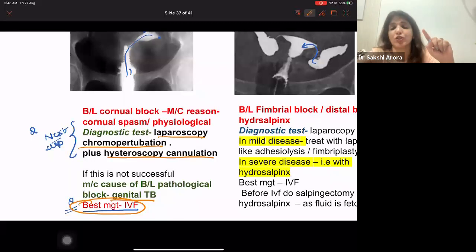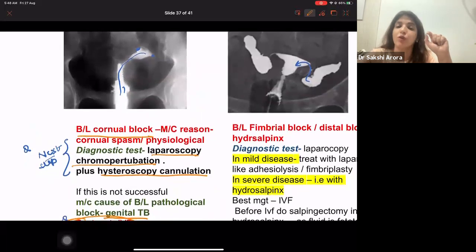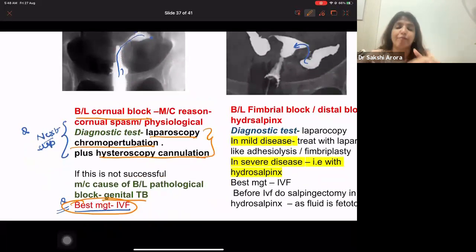So please read your questions very carefully. If they ask you that there is a case of bilateral cornual block, what is the most common reason? Most common reason will be physiological, right? Number one. If they ask you what is the next step in management, next step in management will be laparoscopic chromoperturbation and hysteroscopic cannulation. So instead of writing this big thing, sometimes they will just write hysteroscopy and laparoscopy. But if they ask you what is the best management, it is IVF.